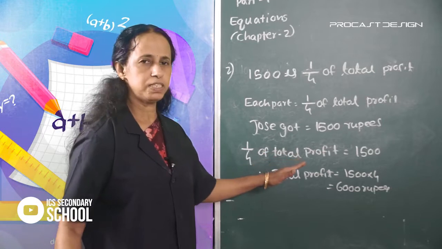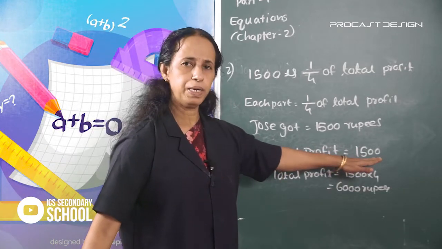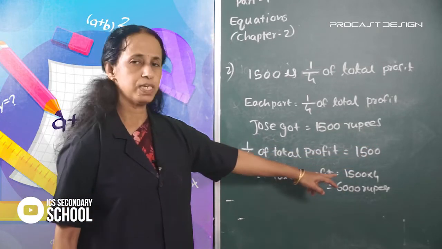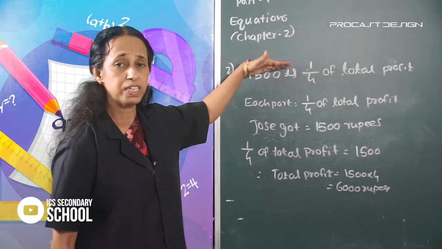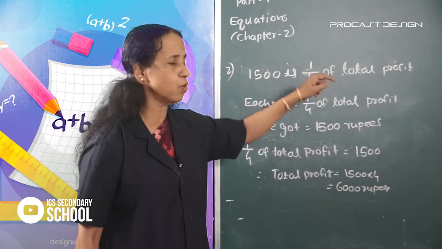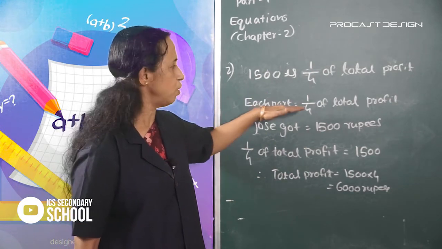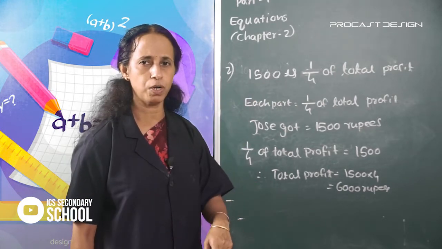Here, change division to multiplication. Total profit is equal to 1,500 into 4, which is equal to 6,000 rupees. Here 1,500 is 1/4 of the total profit. So each part is equal to 1 by 4 of total profit.